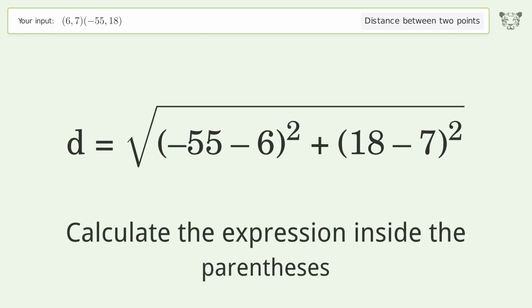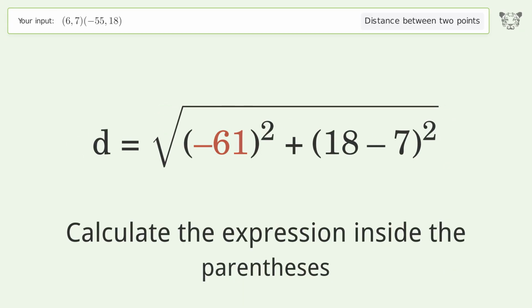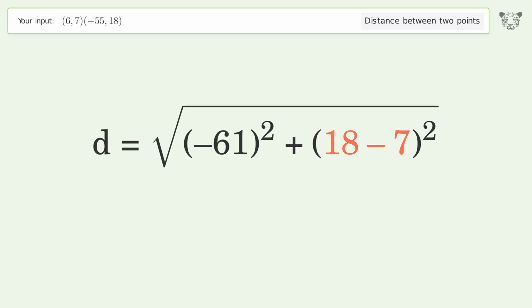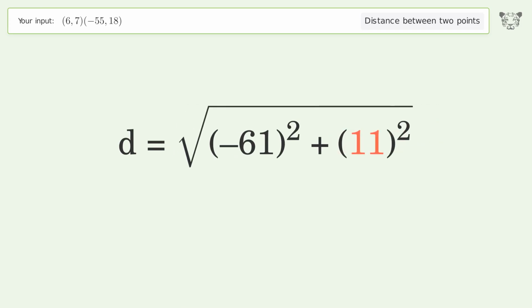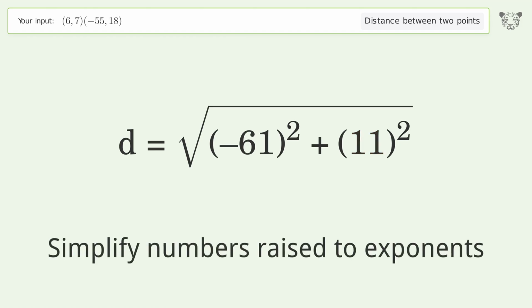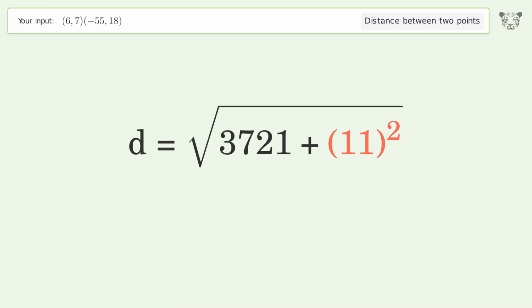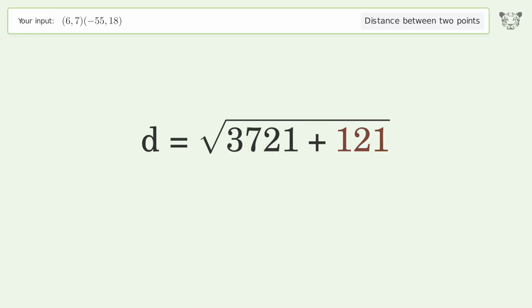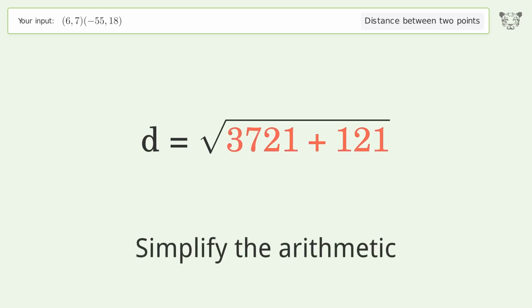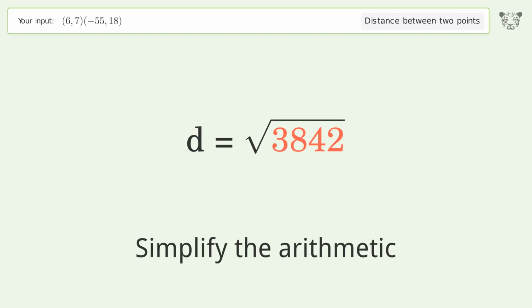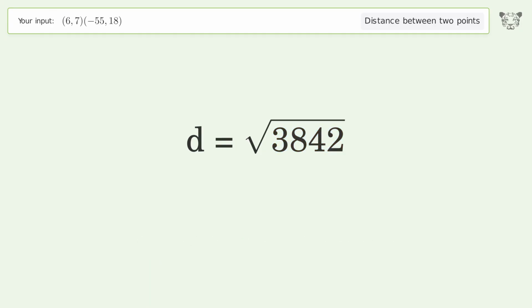Calculate the expression inside the parentheses. Simplify numbers raised to exponents. Simplify the arithmetic. And so the distance between the 2 points is the square root of 3,842, or 61.984.